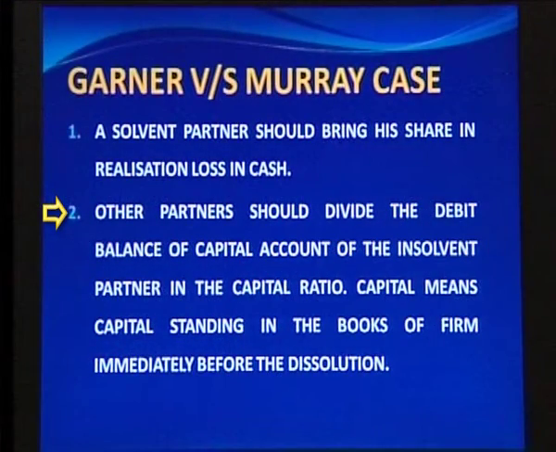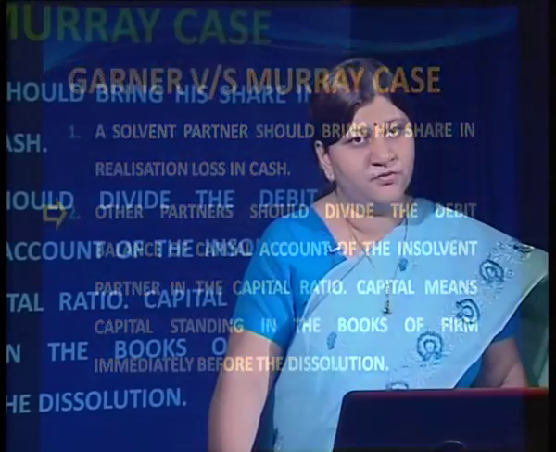The second thing given under Garner versus Murray case is that the other partners, that means the solvent partners, should divide the debit balance of the capital account of the insolvent partner in capital ratio.